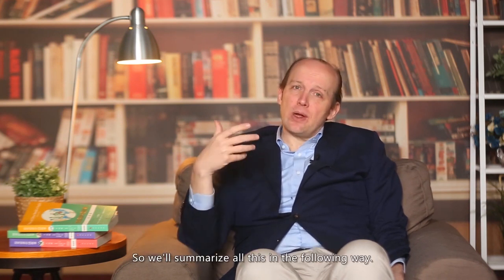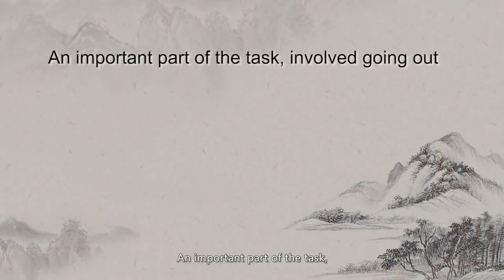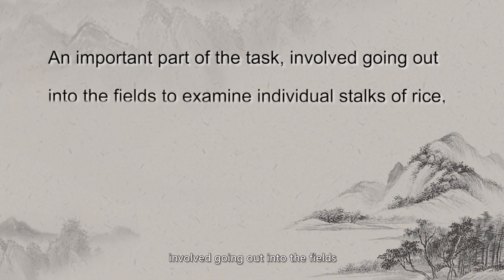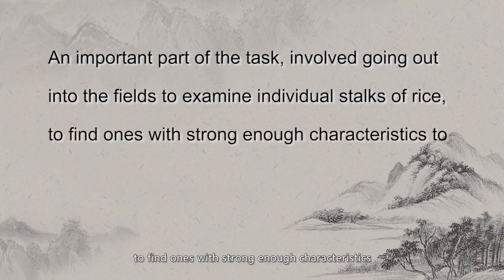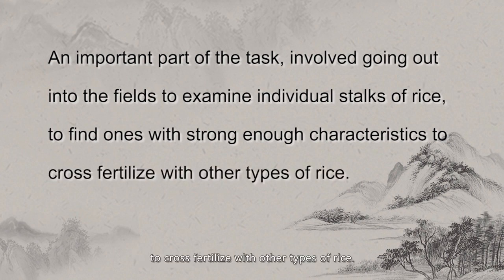So we'll summarize all this in the following way. An important part of the task involved going out into the fields to examine individual stalks of rice to find ones with strong enough characteristics to cross-fertilize with other types of rice.